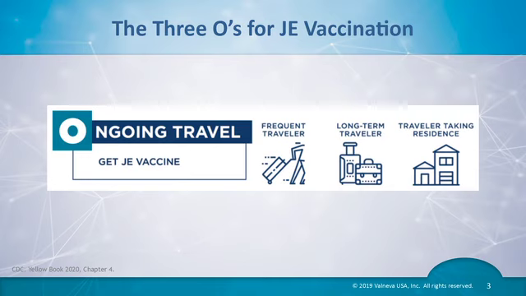The frequent travelers is a new group the CDC has identified due to their cumulative risk of exposure over repeated trips to endemic countries. For instance, a business traveler who takes repeated week-long trips over a few years may have a comparable risk to a traveler taking one long trip to an endemic country. You should note that no specific duration of travel puts a traveler at risk for JE, although longer-term travel increases the likelihood that a traveler might be exposed to an infected mosquito.